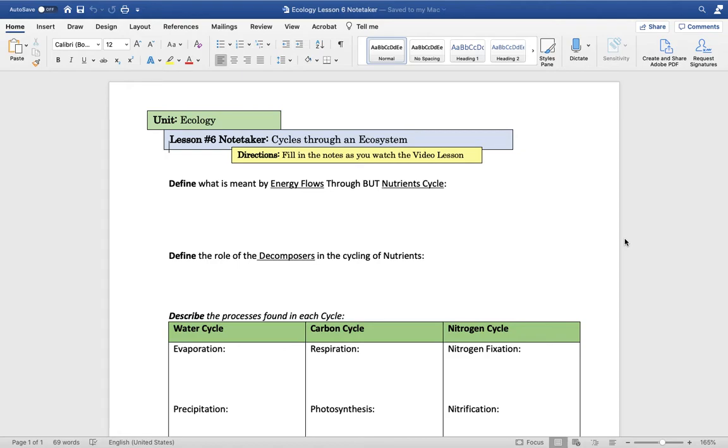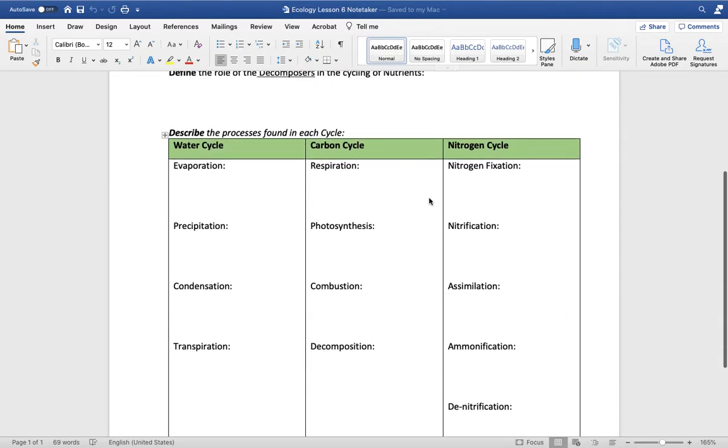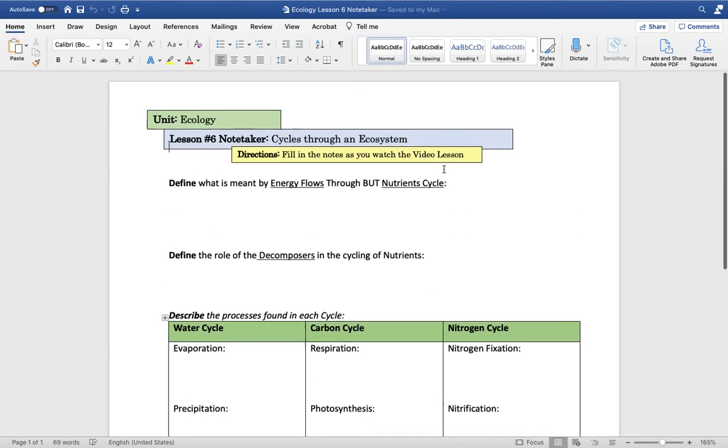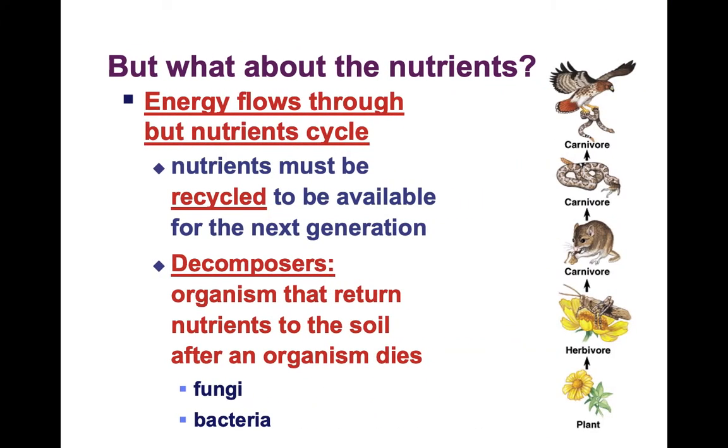Continue with our ecology unit, and we are going to start lesson number 6, cycles through an ecosystem. The note taker is 1 page. It goes over the 3 cycles that you're responsible for, and also we will continue exploring how energy flows and nutrients cycle. So let's get started with our lesson number 6.